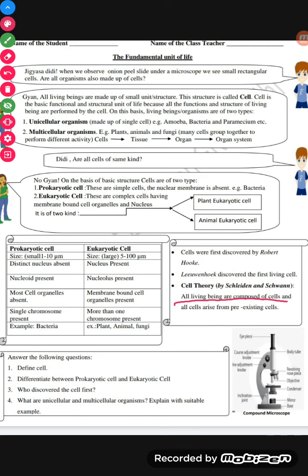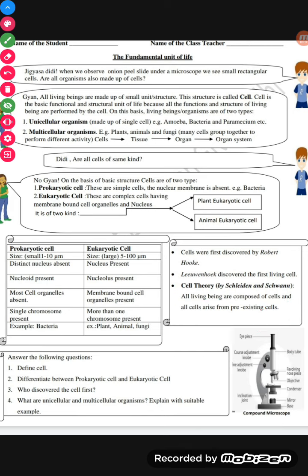So students, they have shown you the structure of the microscope. Here is the microscope. This is the eyepiece. This is the body tube. You can draw this structure in your notebook too, and these are their parts. So this is all about today's worksheet.